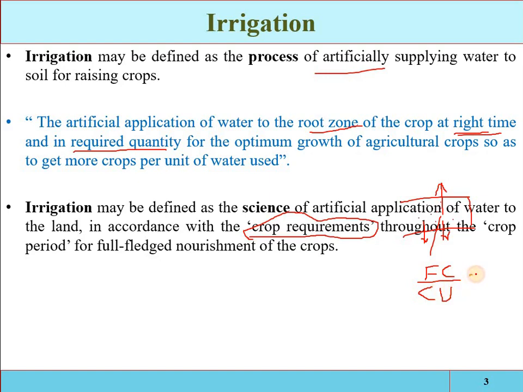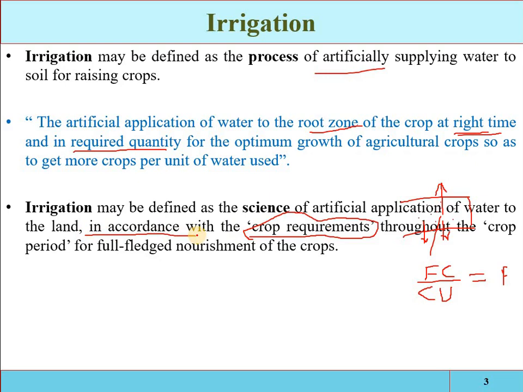Okay, so the field capacity divided by the consumptive use. Consumptive use is also called the crop requirement, how much water a plant is utilizing in 24 hours. So this much water is available and this much is utilized in 24 hours; that will be the frequency of irrigation, that after this many days we have to provide the irrigation. And the amount of water provided is such that the moisture content level in the root zone is raised up to the field capacity. So it is the science of artificial application of water to the land in accordance with the crop requirement.